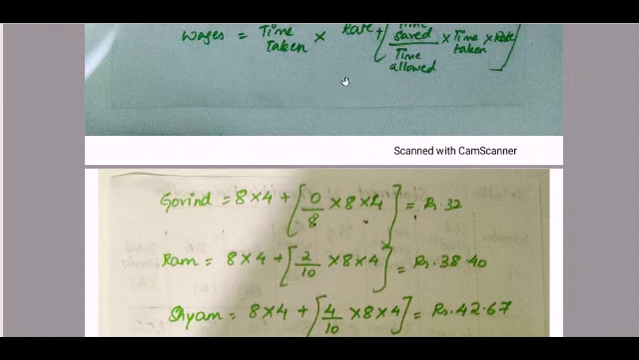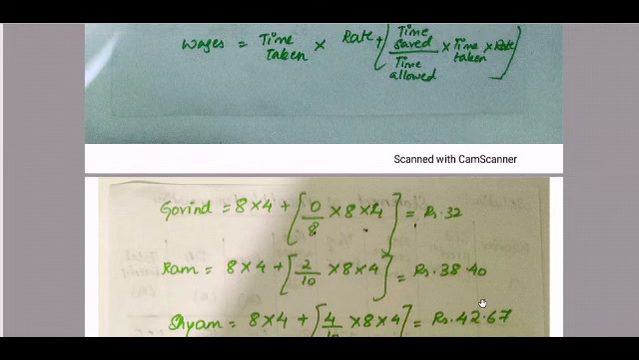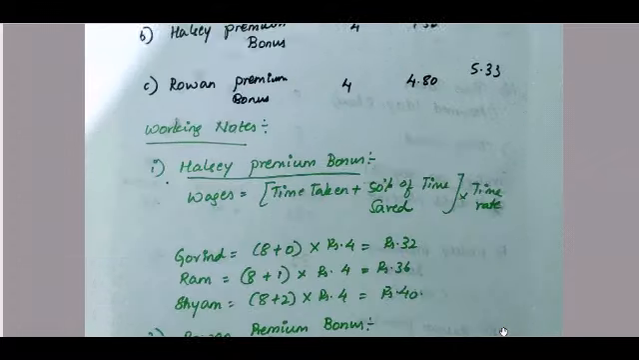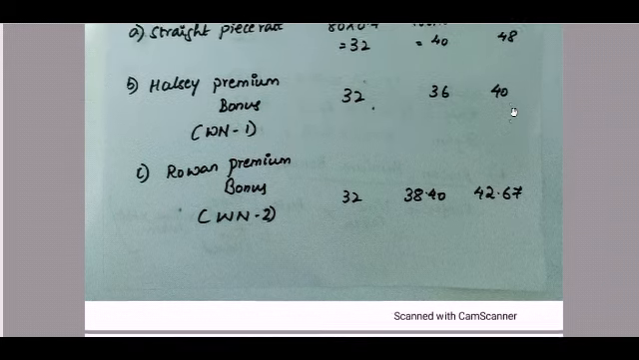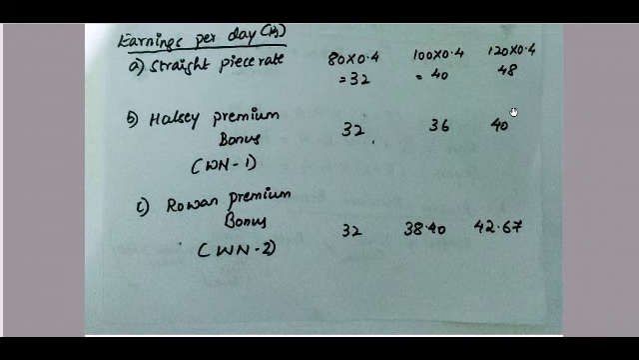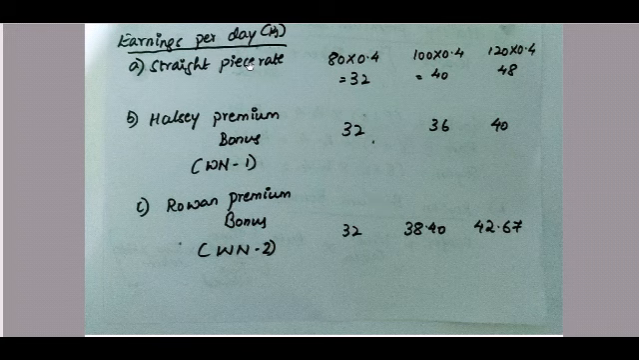Whatever they have asked in the formula, we have already calculated. So just implement the values and find out the figure. So it is 32, 38.40 and 42.67 respectively for each worker. These are the earnings which they have told us to calculate per day. That is for 8 hours, hence we are taking the calculation of 8 hours for everything.